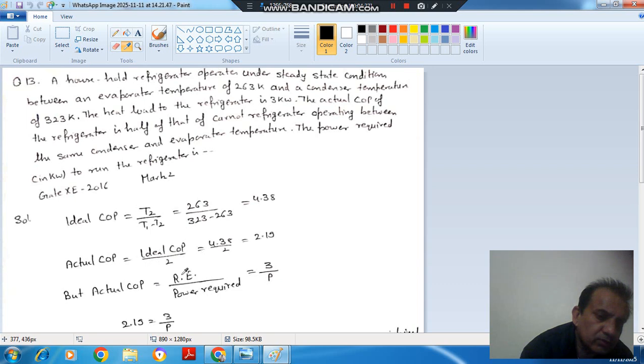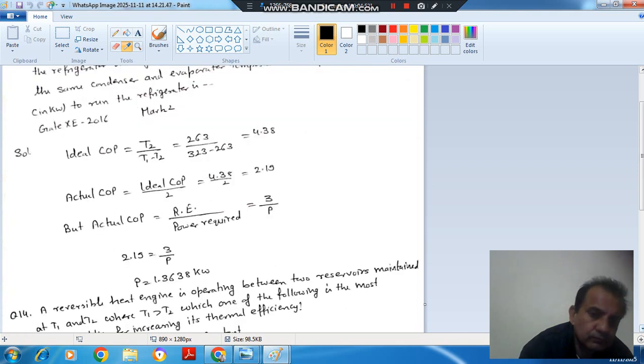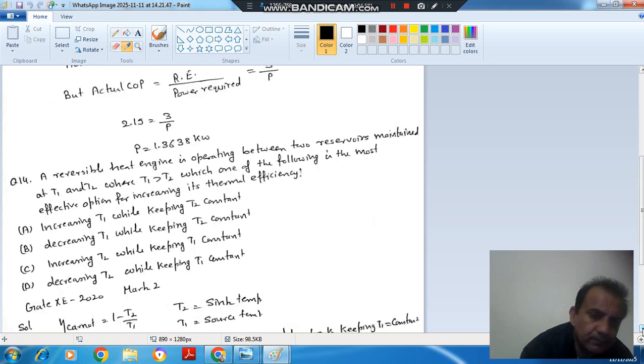And actual COP is refrigerating effect by power required, or 3 by P. 3 is the refrigerating effect and actual COP is 2.19. So P will come out as 1.3638 kilowatt.